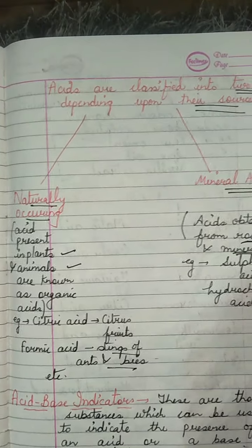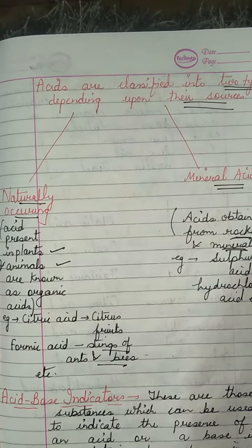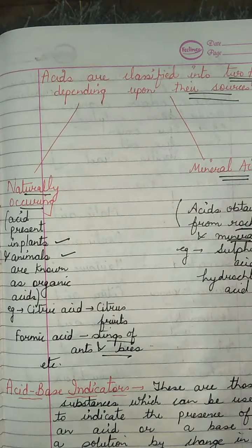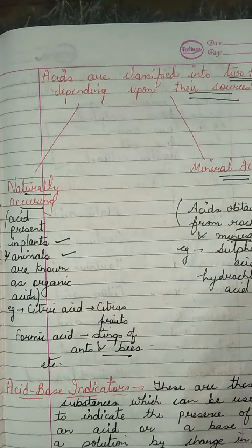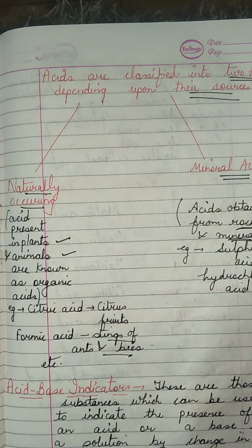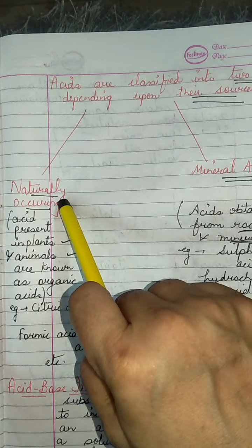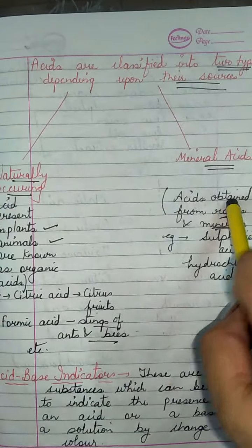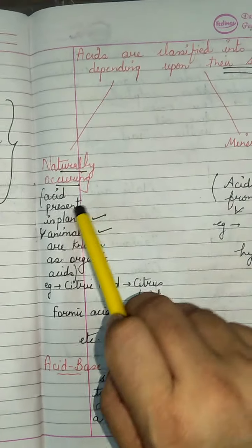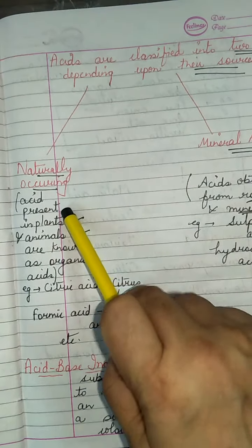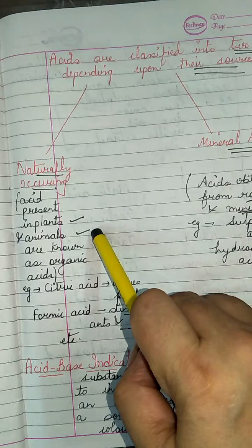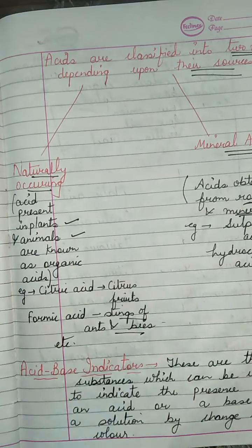Another thing I have discussed here is that acids are classified into two types depending upon their sources: naturally occurring acids and mineral acids. Naturally occurring acids are present in plants and animals and are known as organic acids.